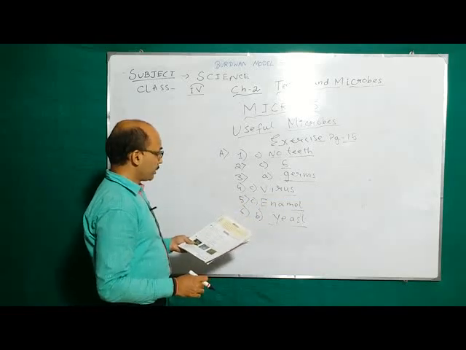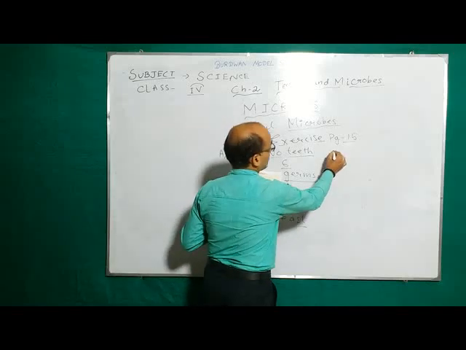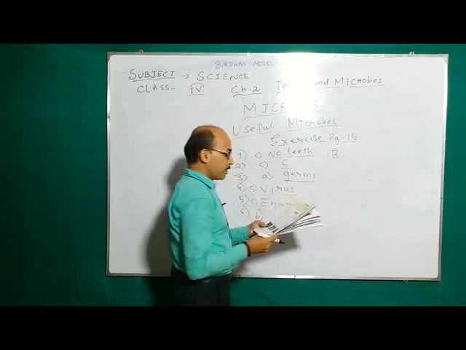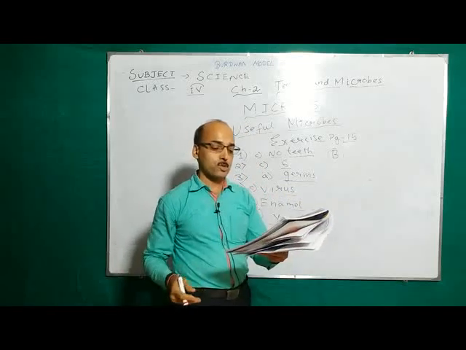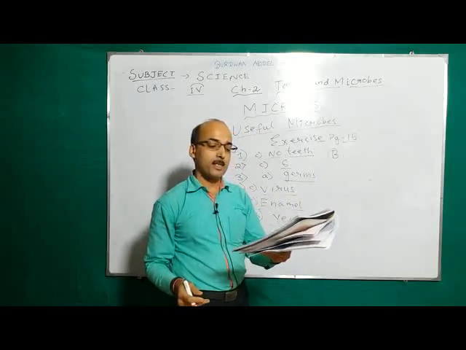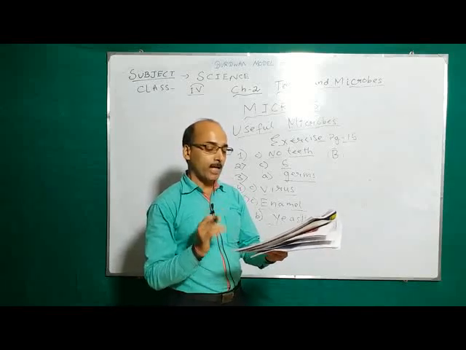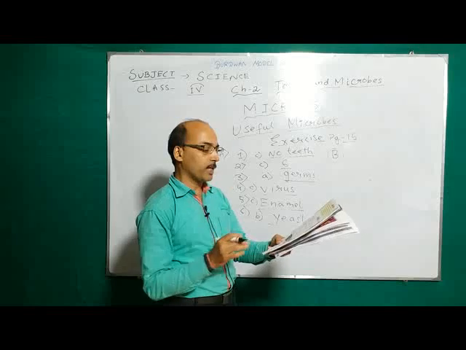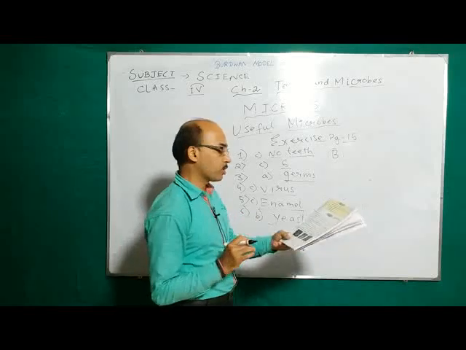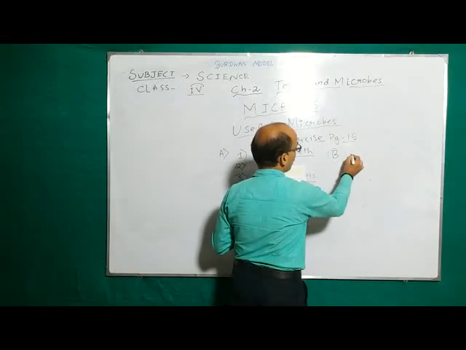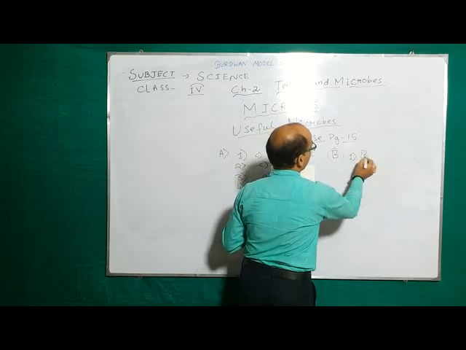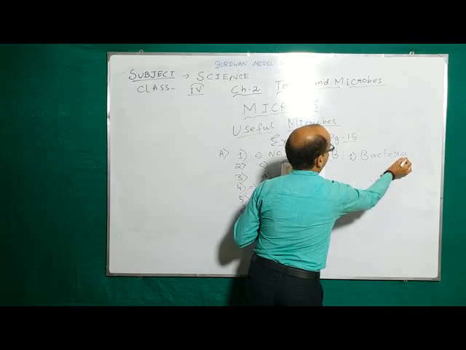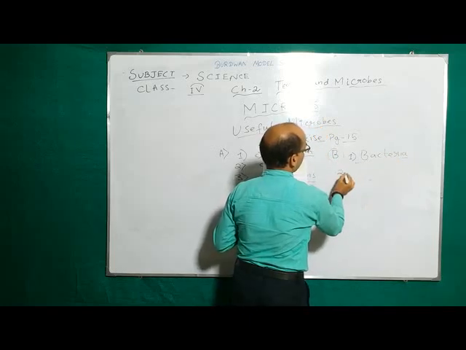Okay, now let us go to number B of the exercise. Identify the following microbes and write their names in the spaces provided. You should write the name in the space provided. Number 1, see the picture, you can identify it. This is a picture of bacteria.